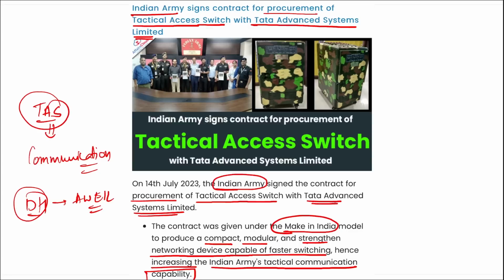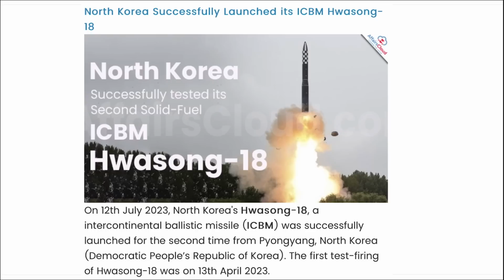Right? The next thing is the made in India Kalyani M4 quick reaction force vehicle that was built by Kalyani Bharat Forge. Correct? So these are some of the important weapons that were inducted by the Indian Army recently. Next is North Korea.